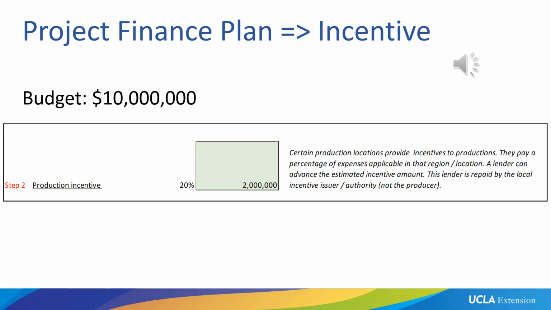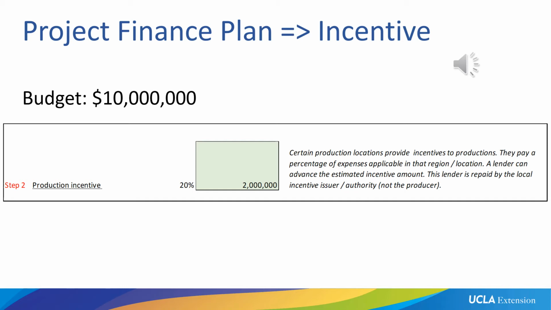So if you spend $10 million in Georgia and they have a 25% credit, you get $2.5 million back as a credit. Now that usually happens after you spend the money, after you went to Georgia, after you produced your movie. That doesn't really help us here because we're trying to use that money to cover our production costs. So how do we do that?